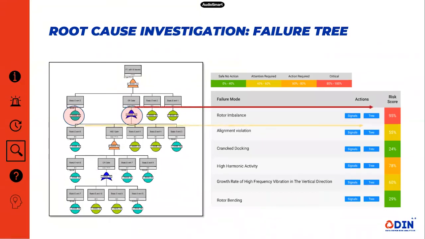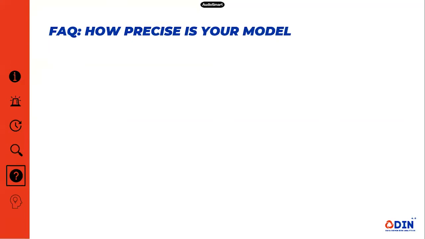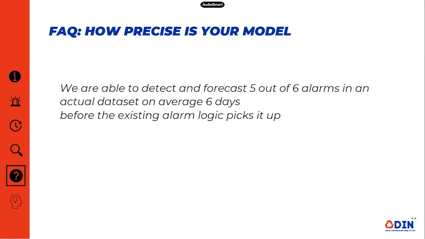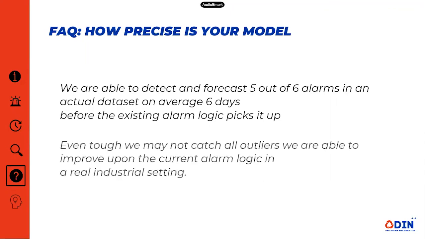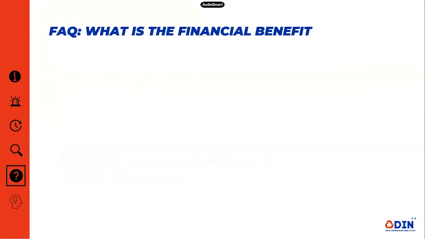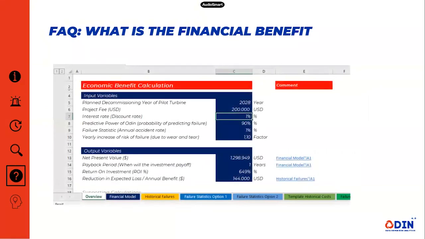Now let's look at the two most common questions we get. How precise is your model? We are able to detect and forecast 5 out of 6 alarms in actual datasets on average 6 days before the existing alarm logic picks it up. Even though we may not catch all outliers, we are able to improve upon the current alarm logic in a real industrial setting. What is the financial benefit? We built a financial model that draws on corporate finance and risk management theory to calculate expected reduction of loss. Come, find out and get a free ROI estimate.